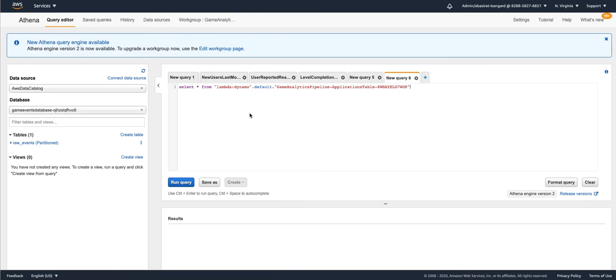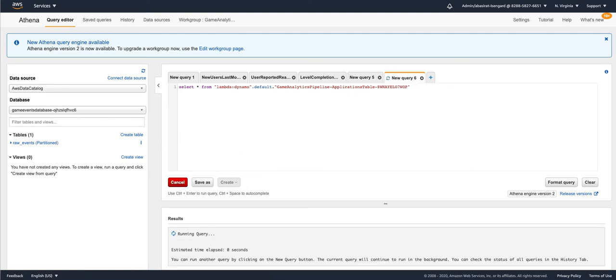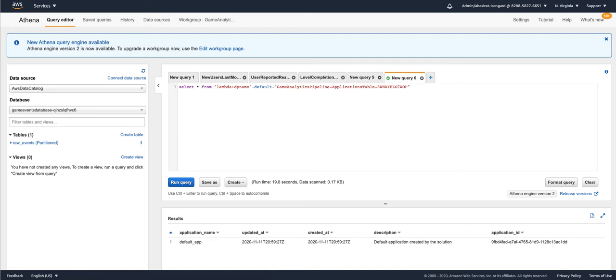So I'm running this query against Game Analytics Pipeline applications table. Very good. I can get the data from DynamoDB as well.